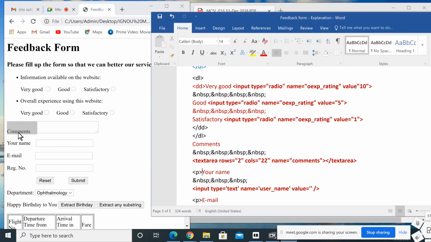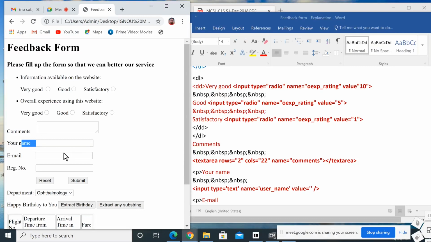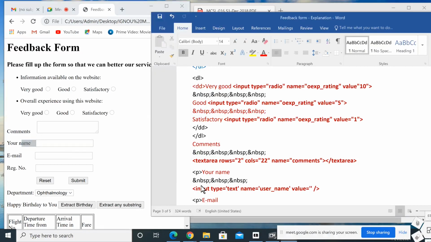Here we do not use that definition list, that's why it will print on the leftmost side. So your name, then 5 spaces, then input type equal to text. After printing this name it will print 5 spaces, then 4 spaces. Input type equal to text, here we use the text area. Here input type is not text area. Text area means less than sign, textarea, rows, columns, name, then /textarea.